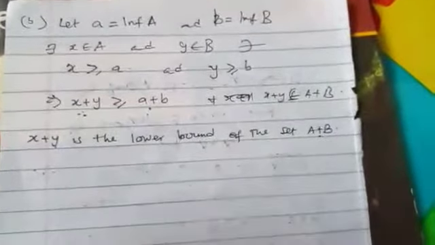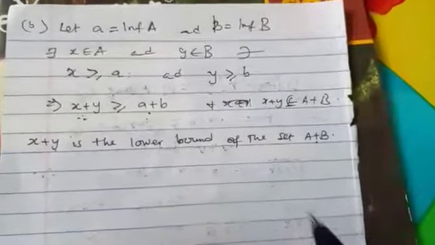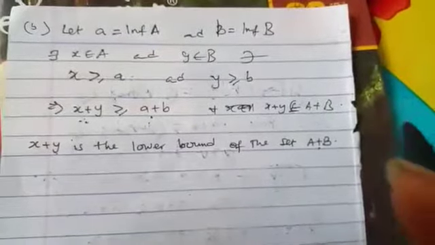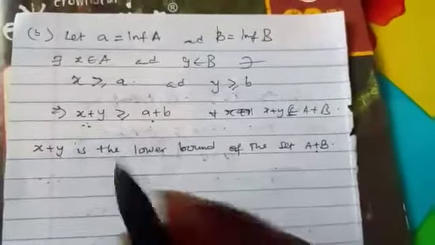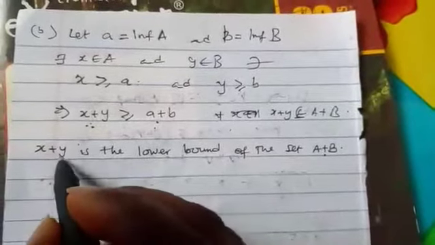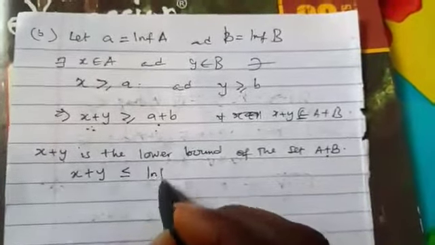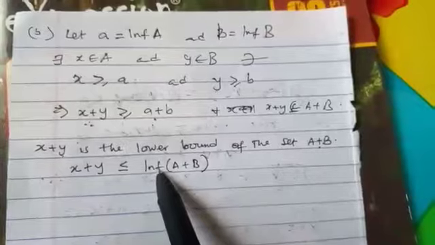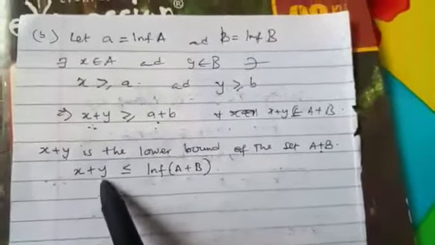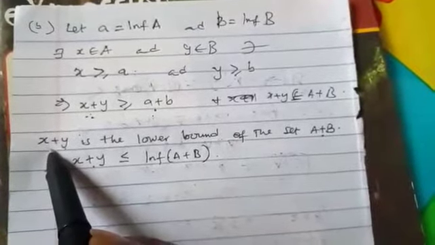So the lower bound will always be less than or equal to the infimum. Why? Because infimum simply means the greatest lower bound, the greatest of all of them. So that simply means that this lower bound here will always be less than or equal to the infimum of A plus B, because infimum simply means greatest lower bound, and the greatest lower bound will be greater than this lower bound.